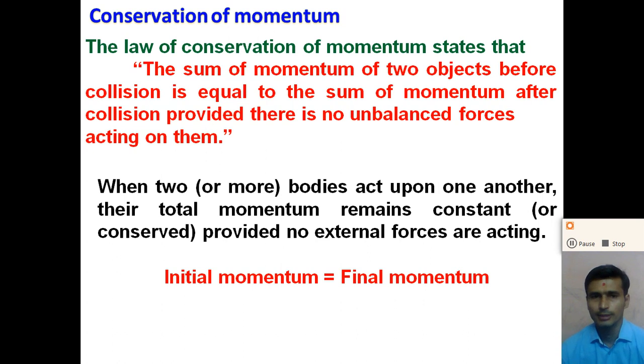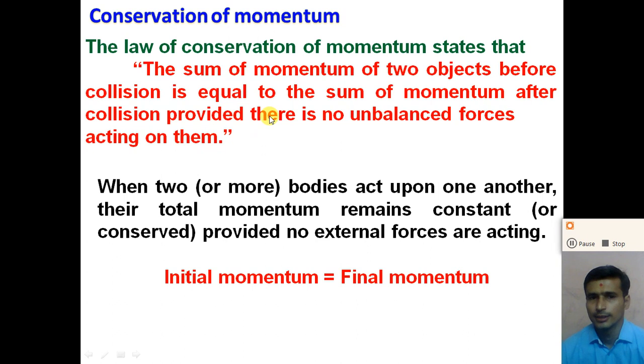So from that we understand the law of conservation of momentum, or the law of conservation of linear momentum. According to the law of conservation of linear momentum, the sum of the momentum of two objects before collision is equal to the sum of the momentum after the collision, provided there is no unbalanced force acting on them, right?